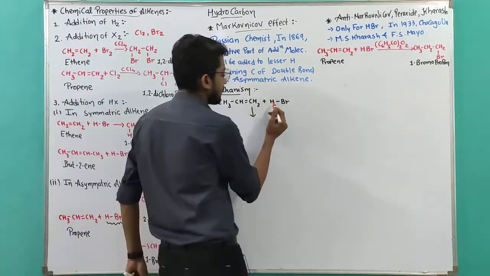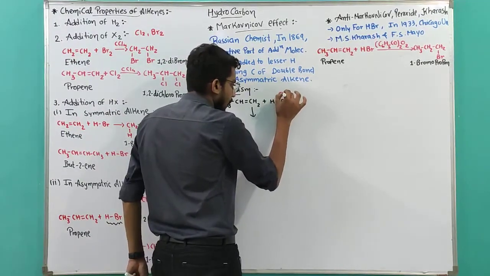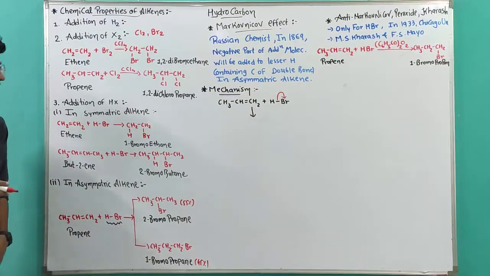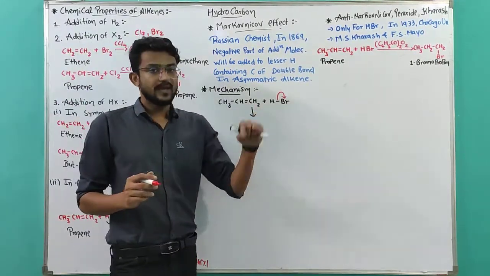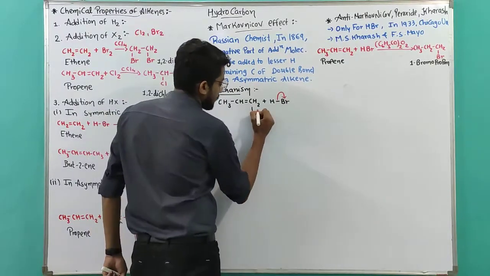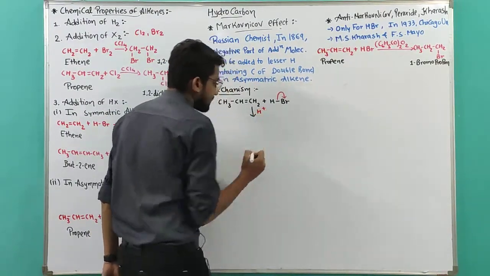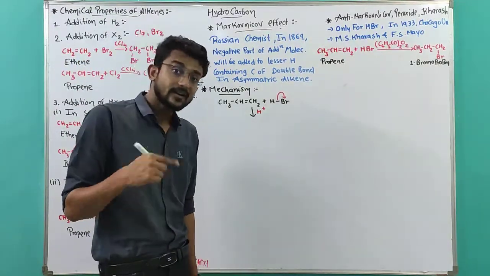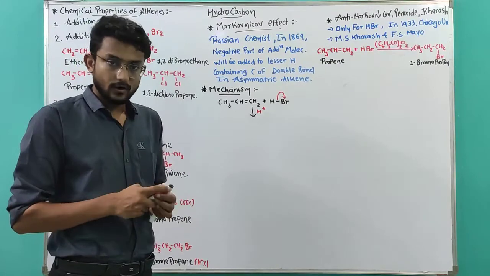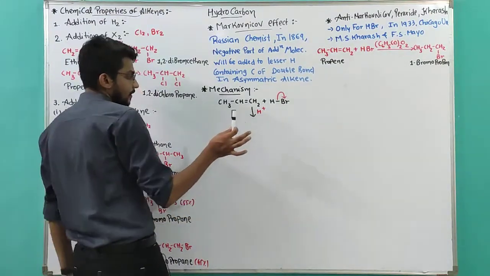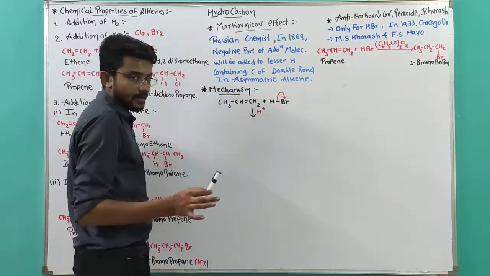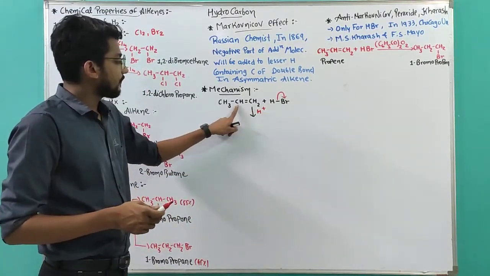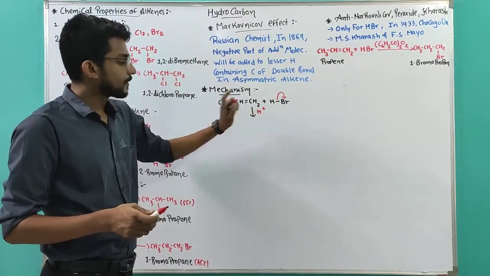Now, among this, the bond electrons will be taken by the bromine. So Br minus and H plus occur. Now H plus is highly unstable, so first of all, H plus is going to be added. After that, Br minus is going to be added. Now H plus has two different possibilities. H plus can attach to the second carbon and H plus can attach to the first carbon.